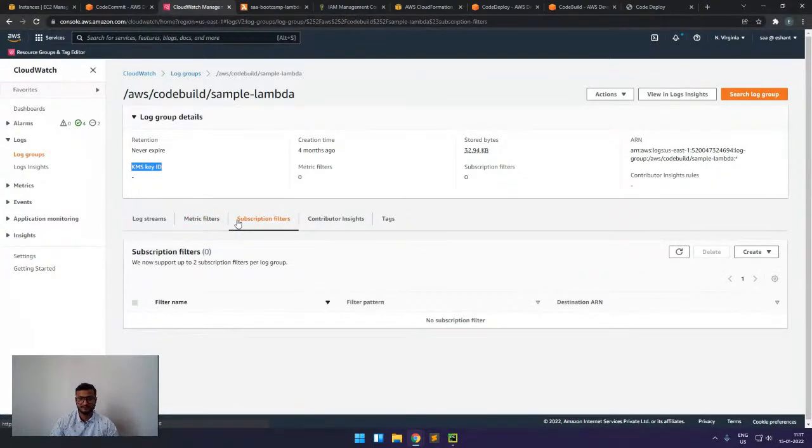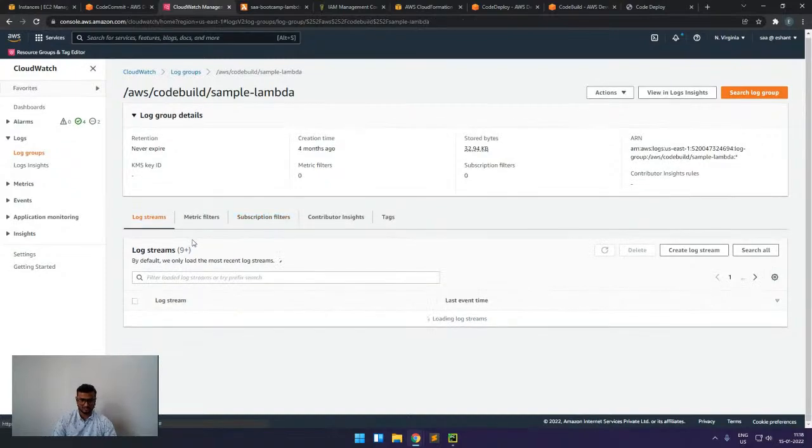we also have one important feature, which is the subscription filter. Consider I want this CloudWatch log to be streamed to some Elasticsearch, or to send the log from this log group to Lambda or Kinesis Firehose for analysis. That we can also do. How will it happen? We have to configure a subscription where first the application will send the logs to CloudWatch, and CloudWatch will stream the logs in real time to my target. For example, these are the targets available here. So using this, we can configure the subscriptions.